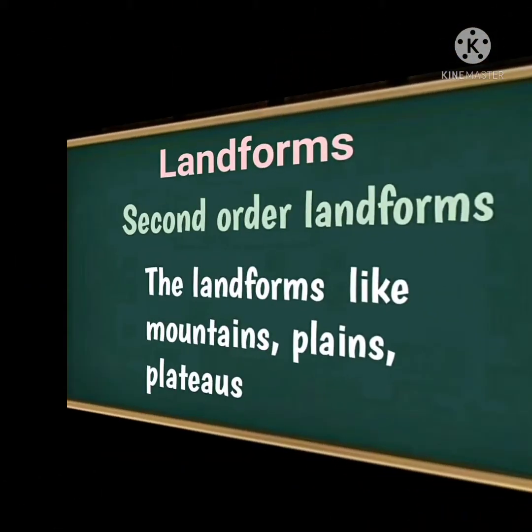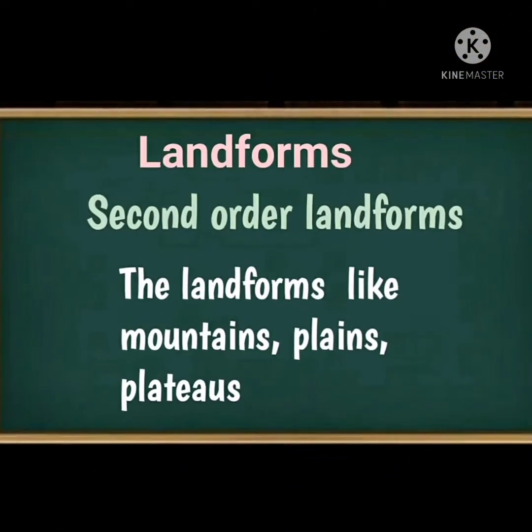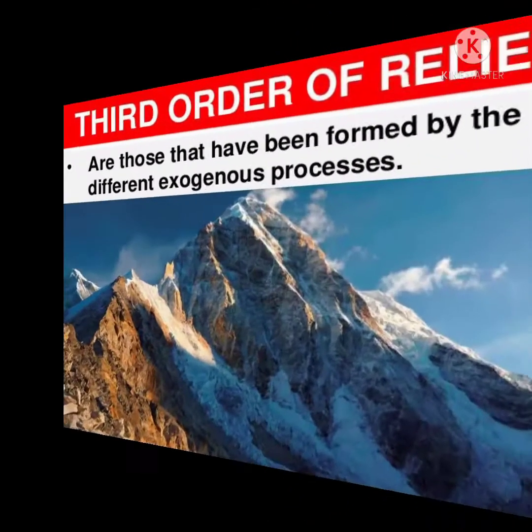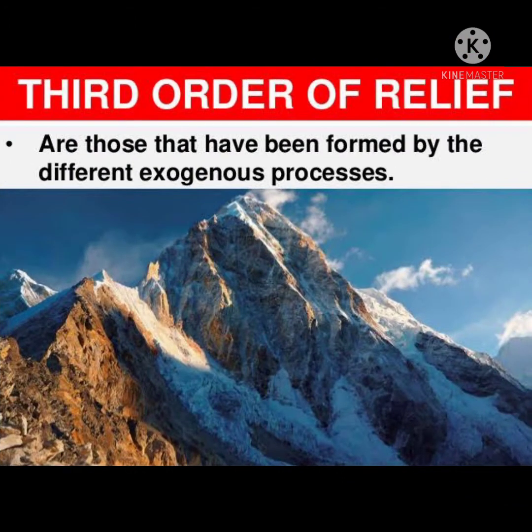And next, second order landforms. Mountains, plains and plateaus are considered second order landforms. These are formed due to the internal force of the earth. Next, third order landforms. What are third order landforms? Curved mountains, valleys, deltas. These are third order landforms.